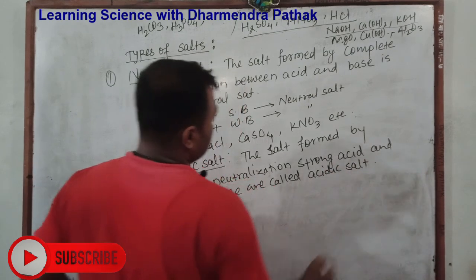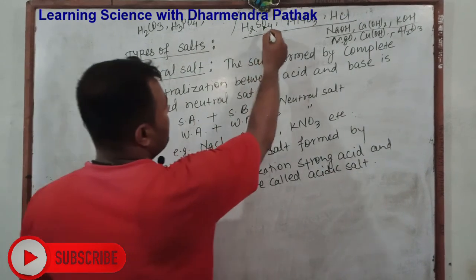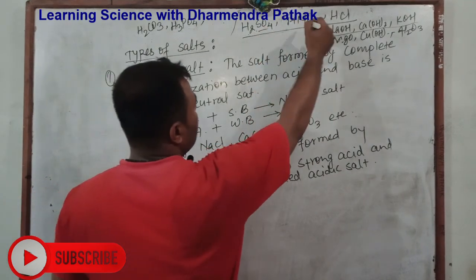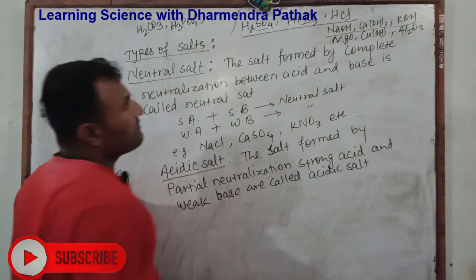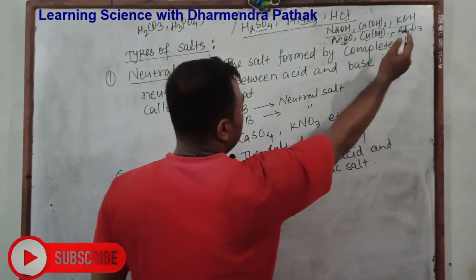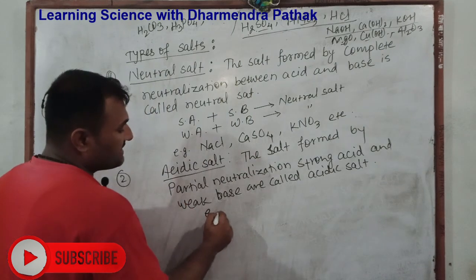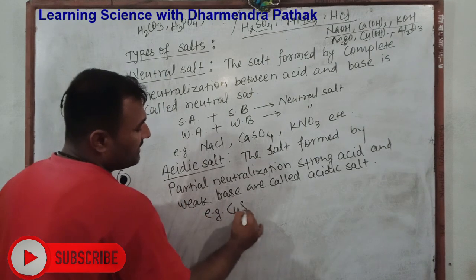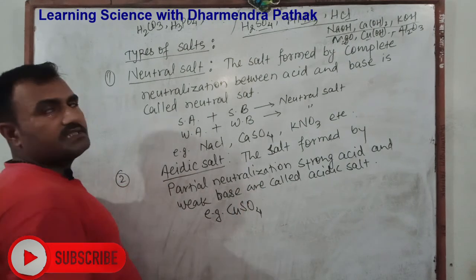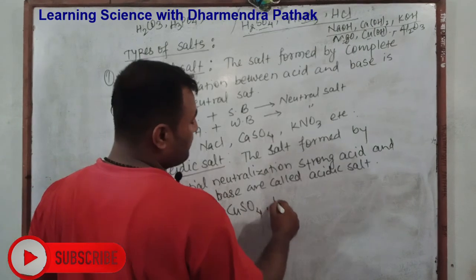In acidic salts, compounds like sulfate, nitrate, chloride are present, and an electropositive ion like magnesium, copper, like that. As for example, copper sulfate: the copper is part of a weak base and sulfuric acid is a strong acid.